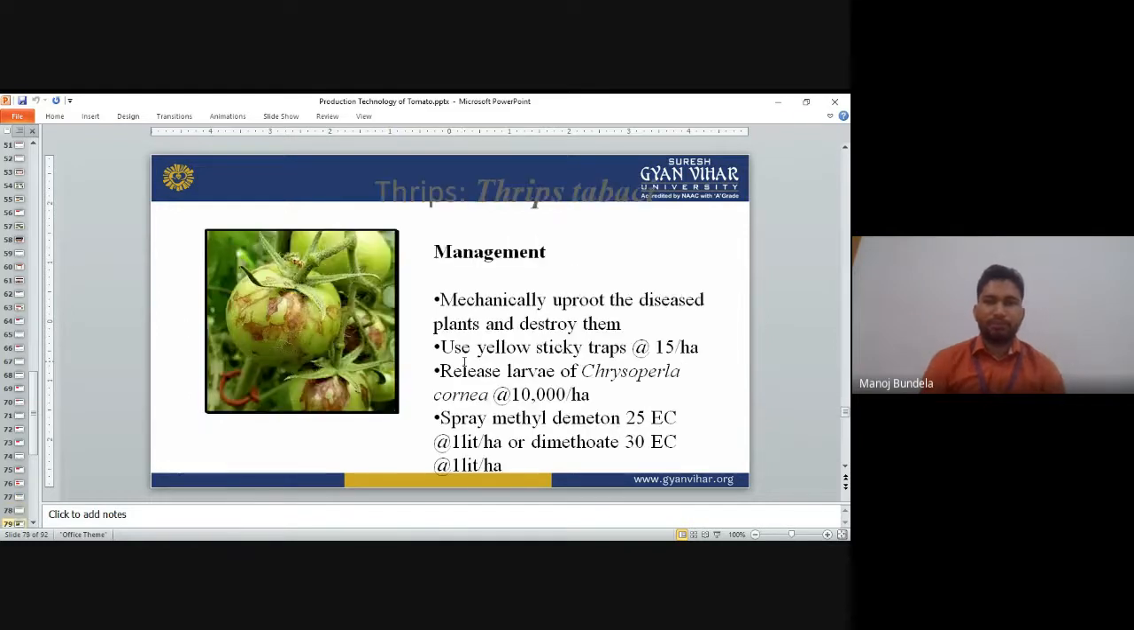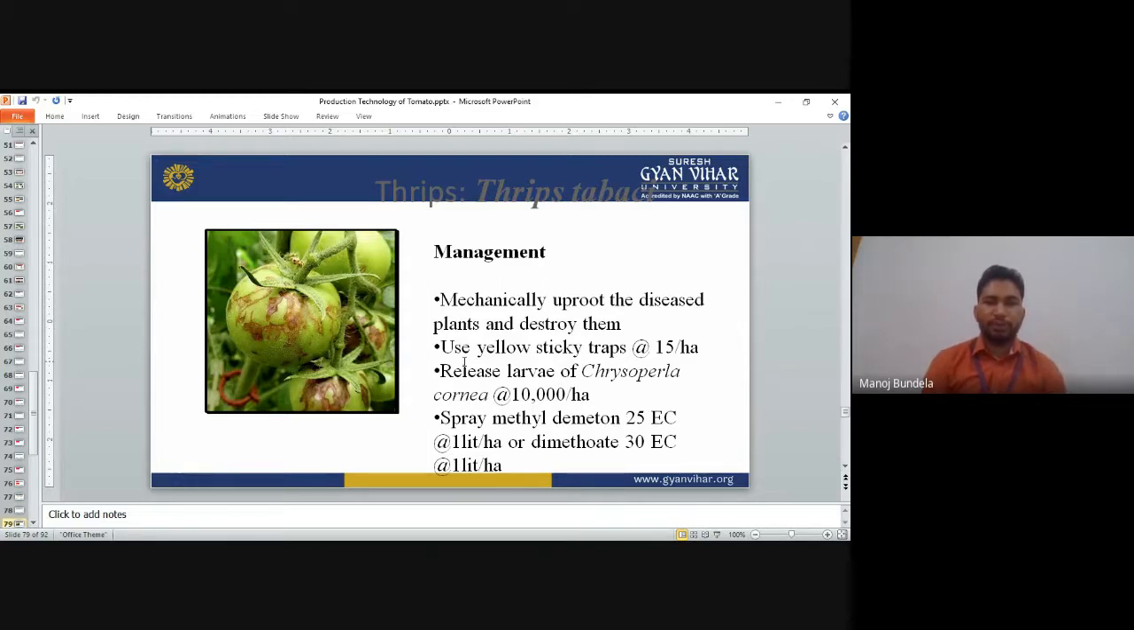So first is thrips management. Thrips is a mechanical approach to diseased plants. Normally thrips cause viral disease. And for viral disease, we have to uproot the plant and destroy it. No other options we can use. We have to control the insects, because the virus is transmitted by insects like thrips.